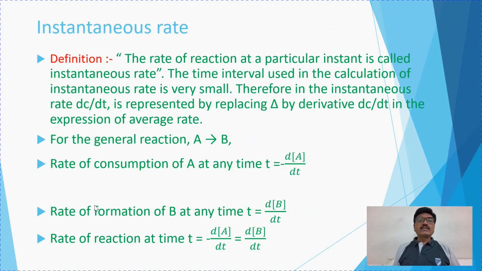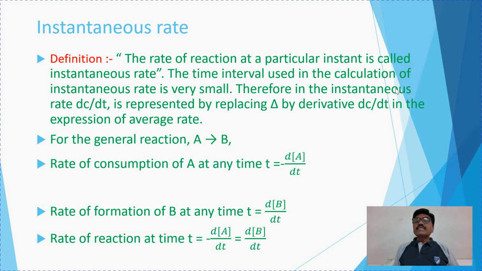The second one, instantaneous rate. Second type of rate. See the definition. The rate of reaction at a particular instant is called as instantaneous rate. After the average rate, see what is the instantaneous rate of reaction. That is the rate of reaction at any particular instant is called as instantaneous rate. The time interval used in the calculation of instantaneous rate is very small. So see, comparative to the average rate, the time interval used in the calculation of instantaneous rate is very small.